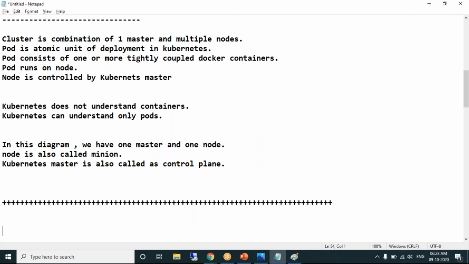Then why, since there is already the Docker Swarm tool, is there any specific reason we should go for Kubernetes or Docker Swarm? There is one advantage of Kubernetes, a conceptual advantage. I'll explain the conceptual advantage Kubernetes has when compared to Docker Swarm, and in which scenario we have to go for Kubernetes.